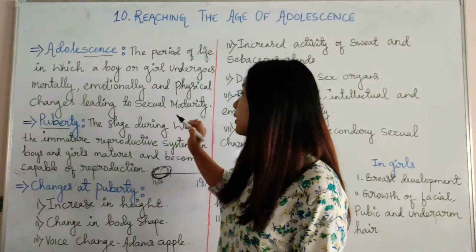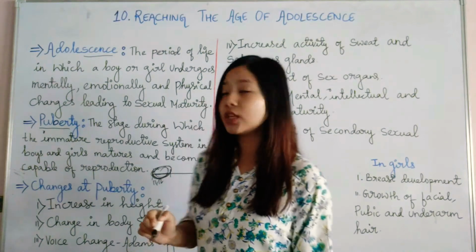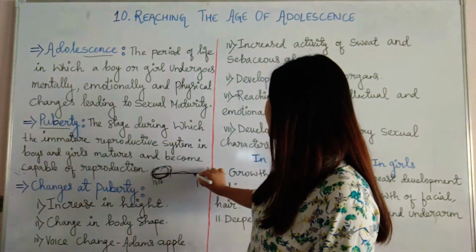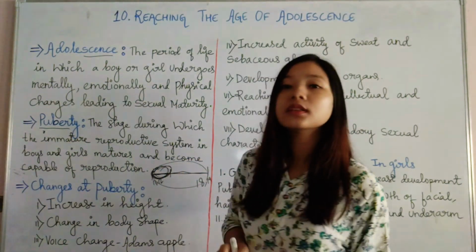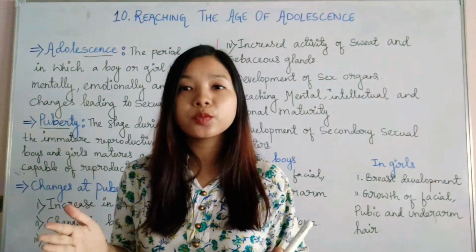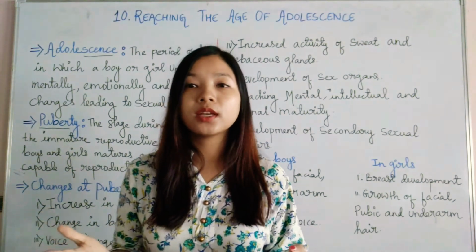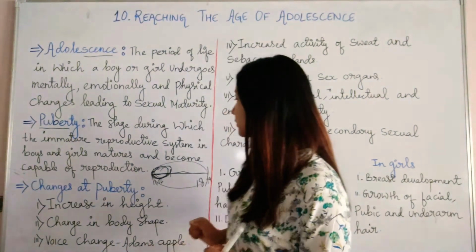But the changes don't stop only at the physical changes. It includes various spheres like emotional, mental and all. So these all comprise the adolescent period. I hope you understood the difference between adolescence and puberty. Adolescence has a greater meaning. You can understand that puberty comes under the period of adolescence.